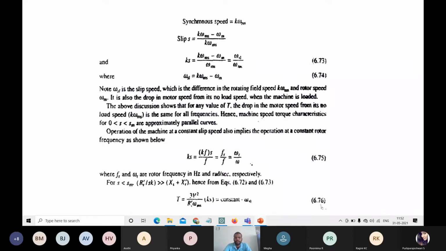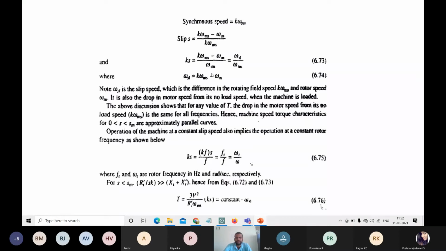So in the equation, omega_sl equals K omega_ms minus omega_m. What is meant by omega_sl? It is the slip speed. This slip speed is the difference from the rotor field speed K omega_ms, so K omega_ms is the rotor field speed.